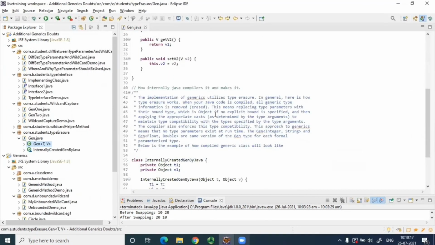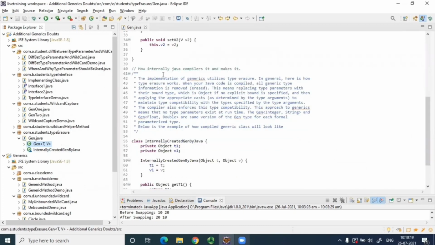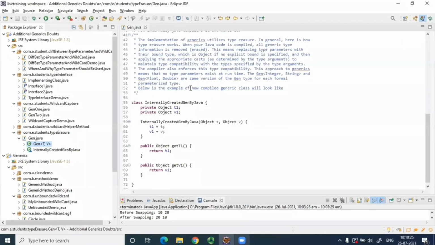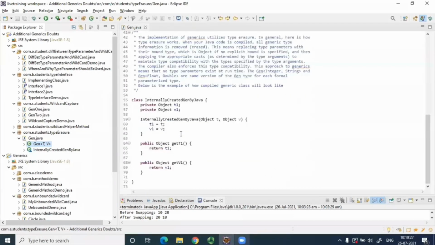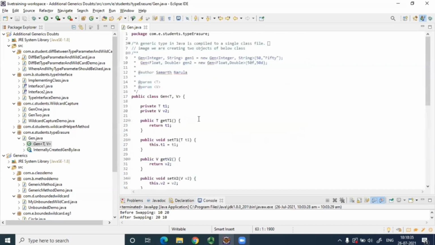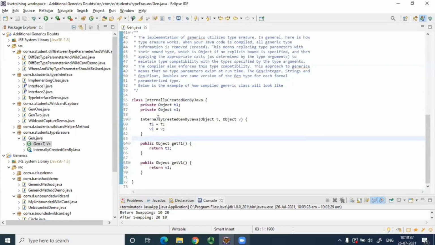Okay. So coming to the next one, how the Java compiler internally compiles it. So you are already clear about it. I've just written an implementation over here for the above method. It will look like this: Object, Object, constructor to set that value, Object, Object. So all that T and V will be replaced by Object. This is how it will look internally. So is this clear how internally it will work?